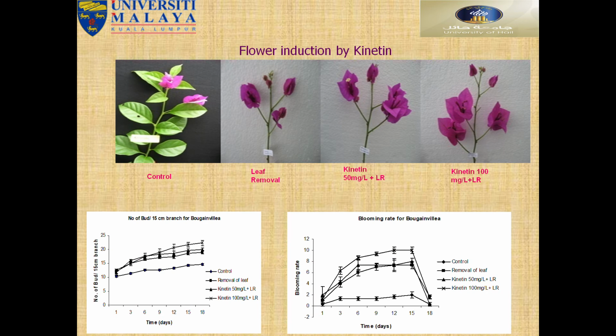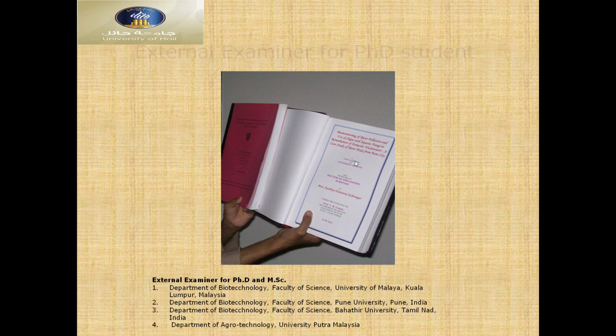Then this is the flower induction by kinetin, cytokinin, different types of cytokinin. We induced the flower, more flowers. Leaves. Then control. This is the control. This is the different types of treatments. Positive results. Then external examiner for PhD students, for India and also Malaysia.